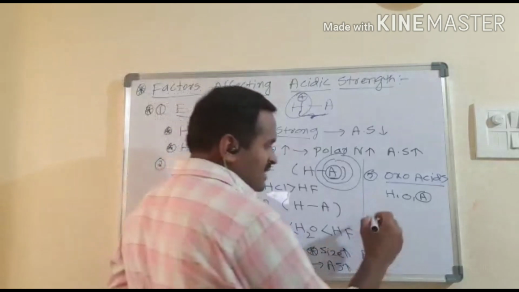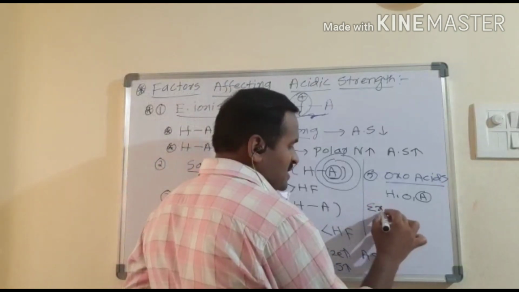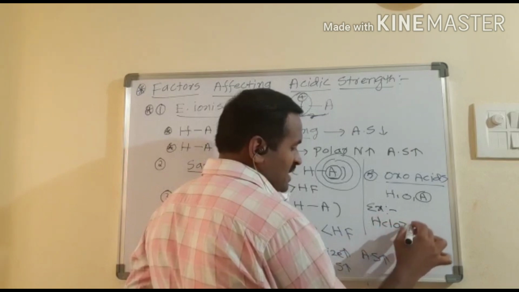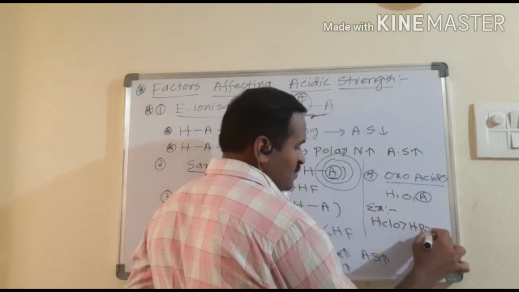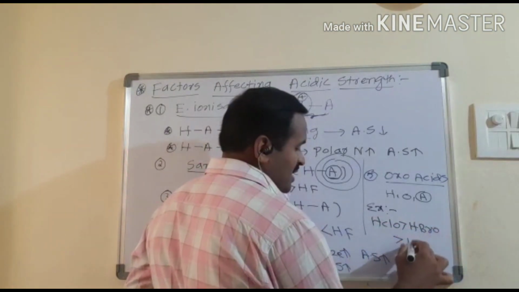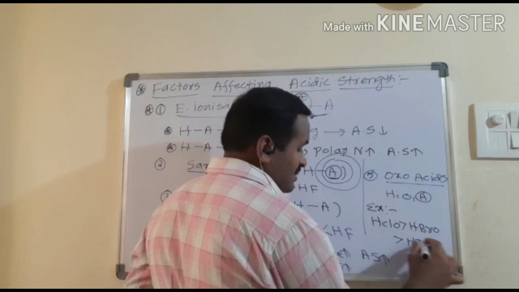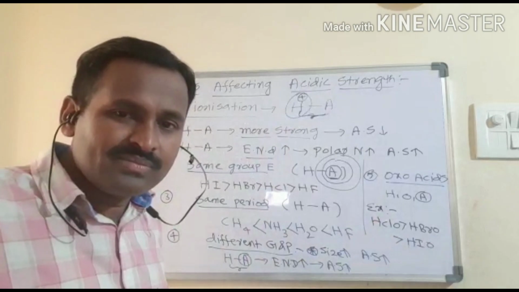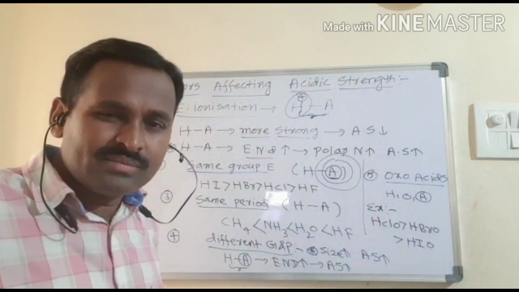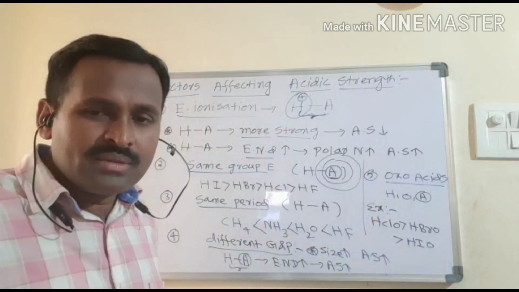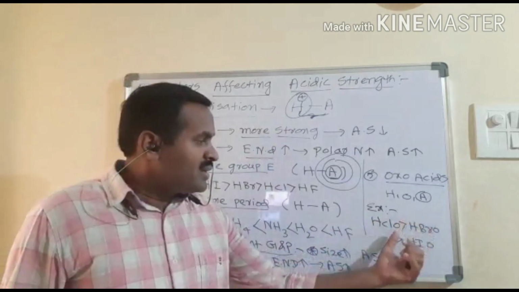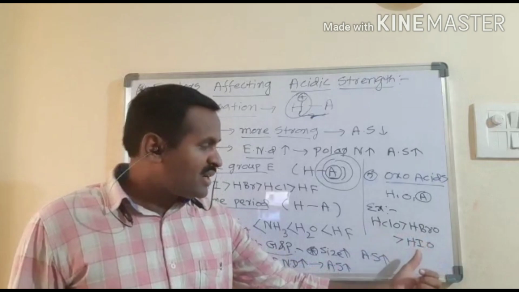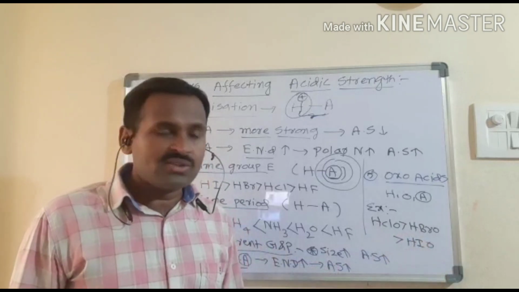Let me take one simple example to understand this. Here HClO is more than HBrO, followed by HIO. That means here chlorine's electronegativity is more, followed by bromine's electronegativity, then iodine's electronegativity.